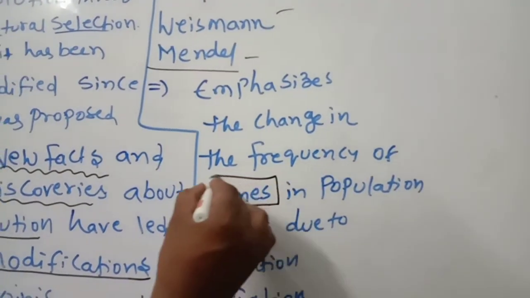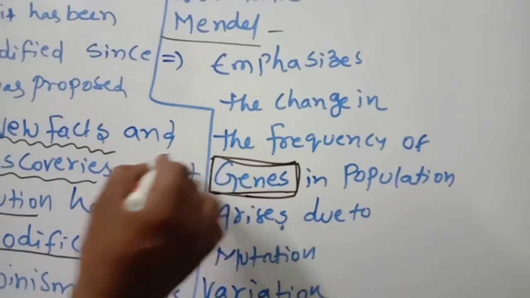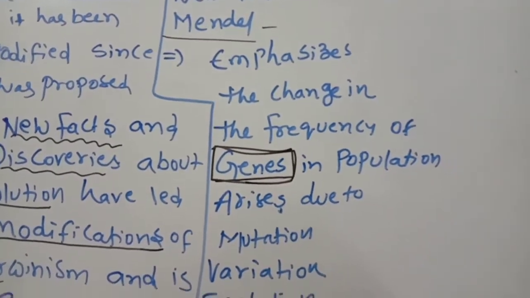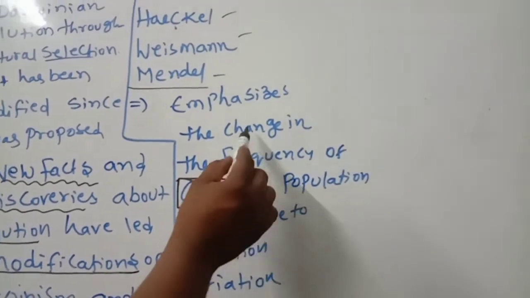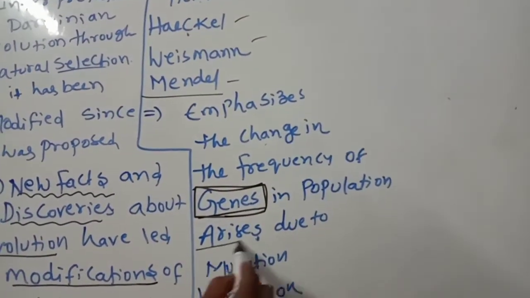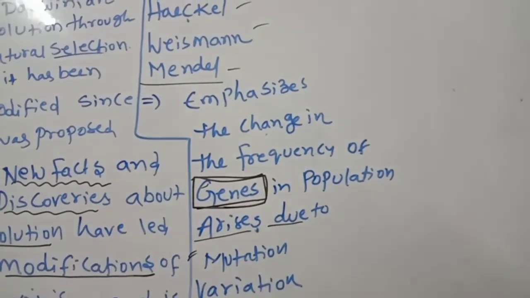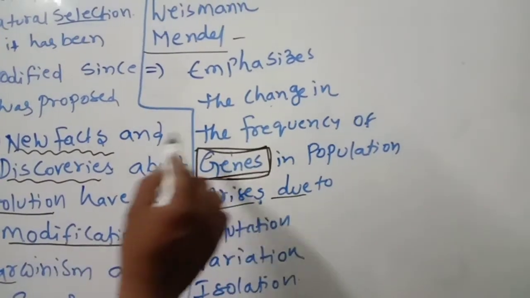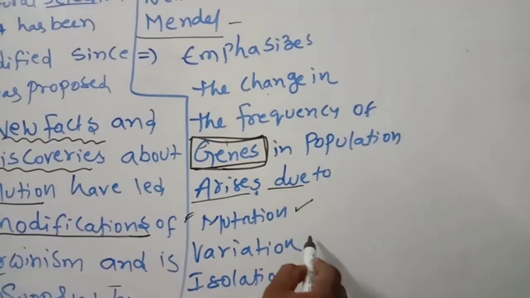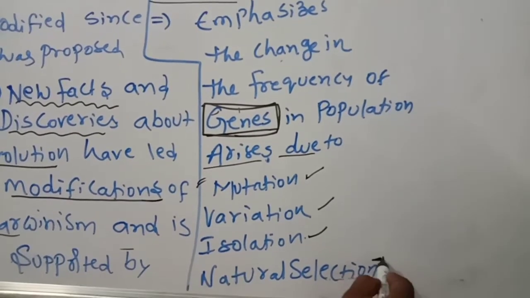Most important: why are new variations okay? Why is the arrival of the new fittest one coming? Because the frequency of the genes in the population is changing. The frequency of genes changes because of mutations, variations, isolation, and natural selection.